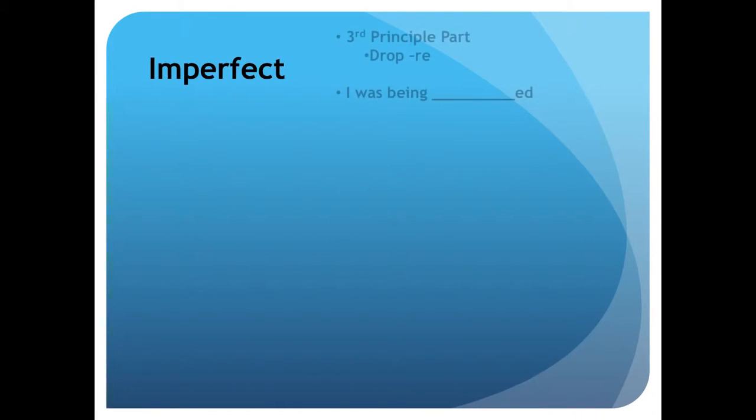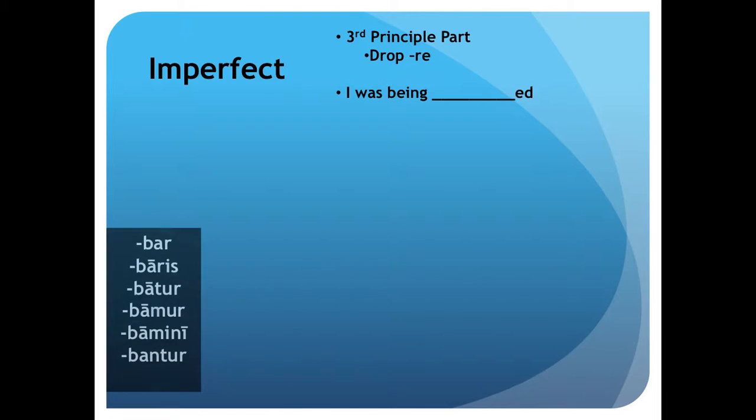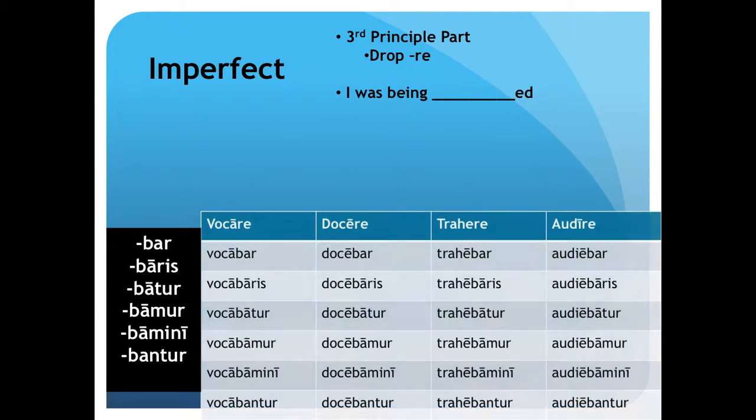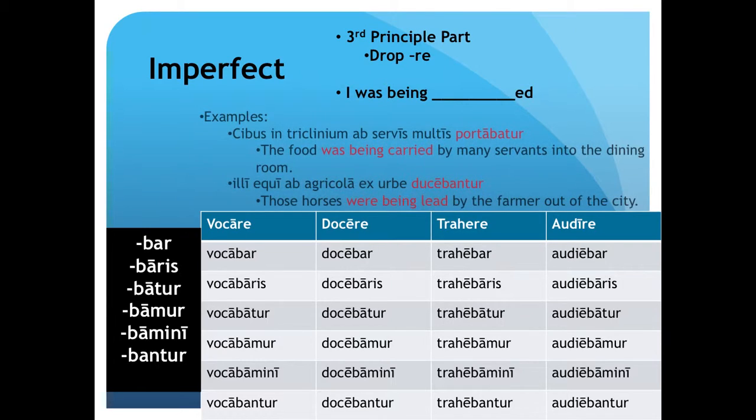Imperfect. In order to create the imperfect passive, you take the third principal part and drop the RE. It translates to "I was being blanked." The endings are bar, baris, batur, bamur, bamini, and bantur. Here's the conjugation chart. Here are some sample sentences.